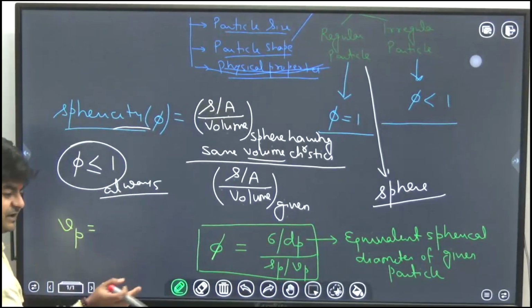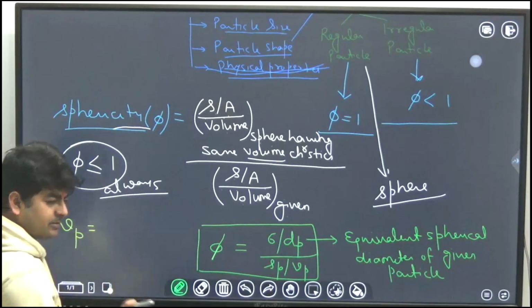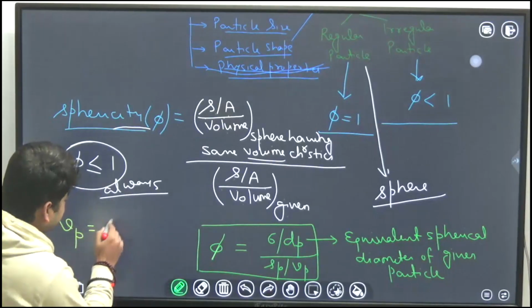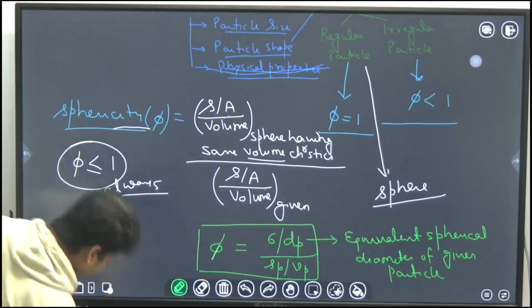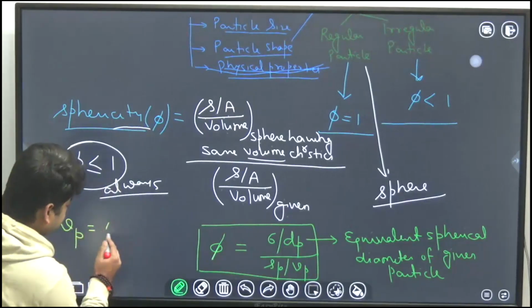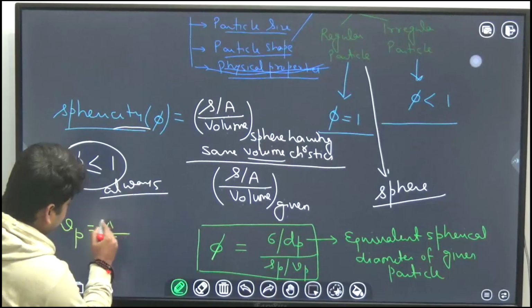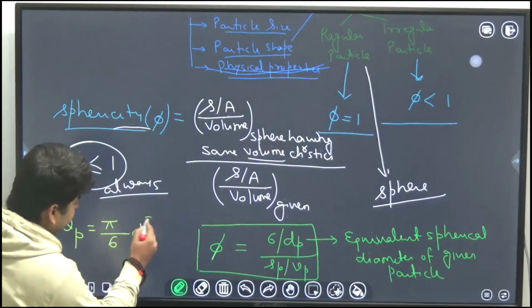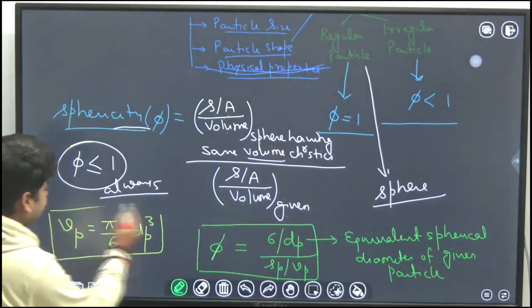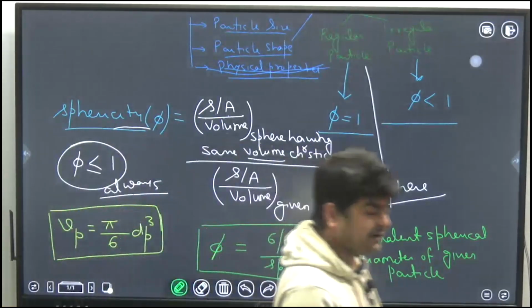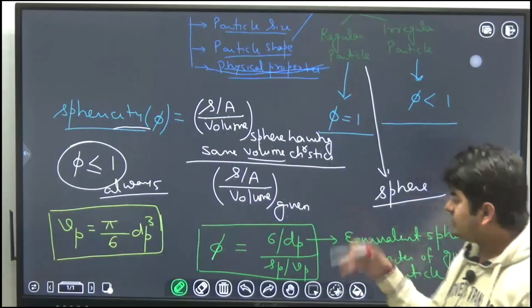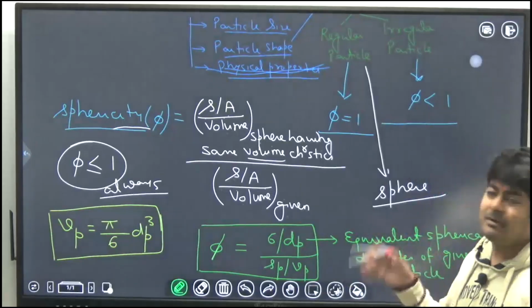And the volume of a sphere is pi by 6 dp cube. From this you can calculate dp, the equivalent spherical diameter of the given particle. That's how you can calculate the sphericity for any particle.